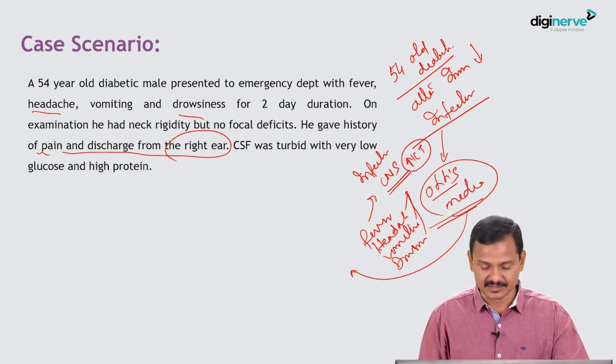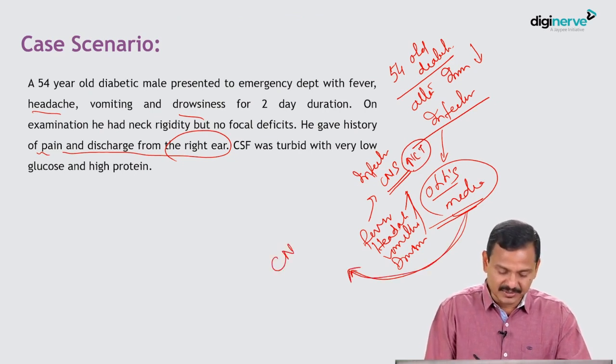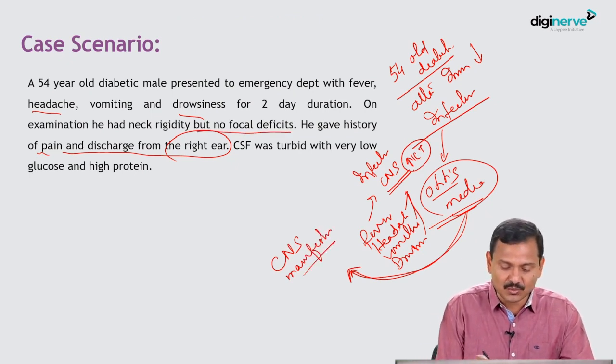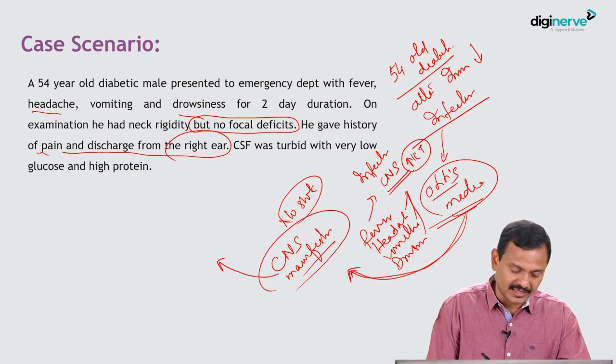So when we combine all these, the patient has some problem with the brain. Now if you see, there is no focal deficit, that means no stroke. So the patient most likely has a CNS infection.